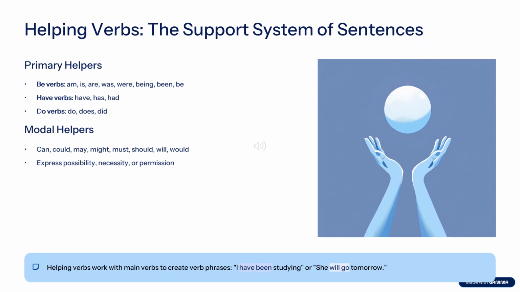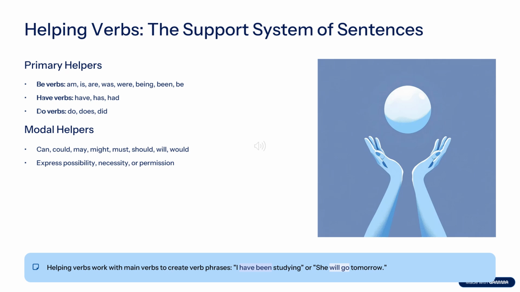Now let's move on to helping verbs. Helping verbs combine with the main verb to form verb phrases, like I have completed my work. In this sentence, the verb phrase is have completed, which is formed by helping verb have and main verb completed.